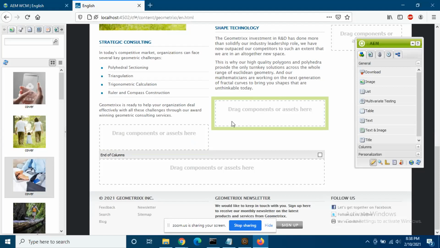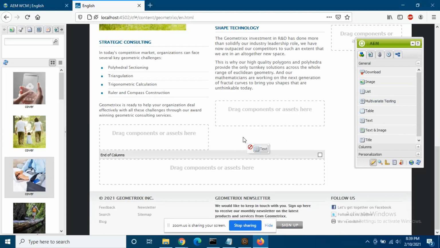On the right hand side, you see one rectangular box. On the first tab, you see download, image, list, multivariate testing, table, text, text and image. These are all components. As a developer, you will be writing these components. Now, there are some default components which come with AEM. Suppose you want to add text and image. So you drag and drop a text and image component onto that empty square box. If you want to only add image, then image. If you want to add text as well as image, then you add the text and image component.